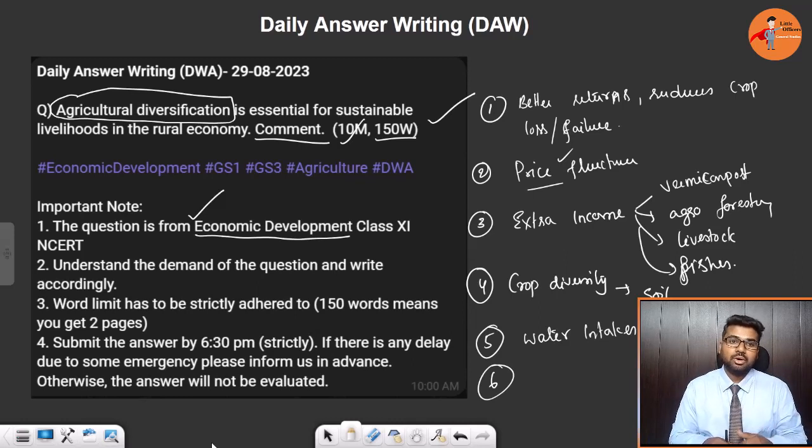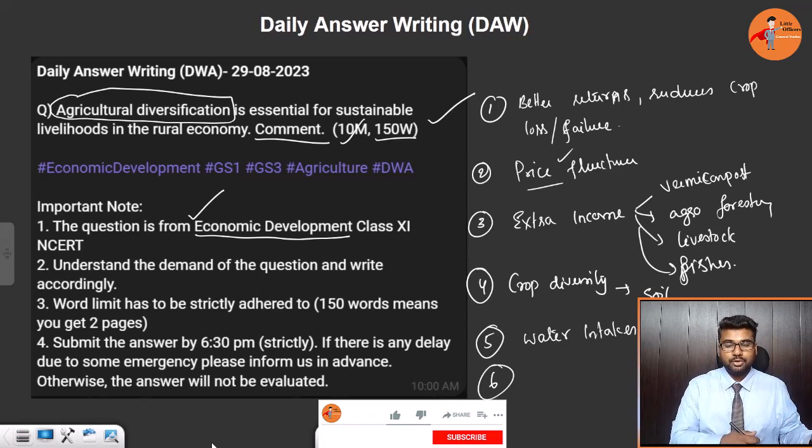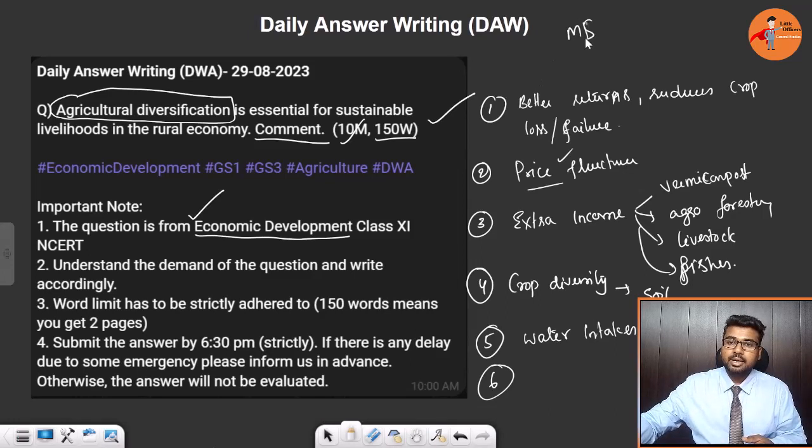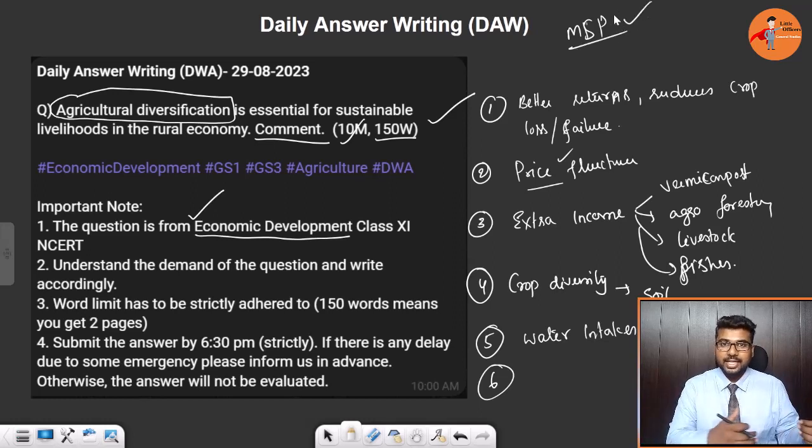In the conclusion, you can write a way forward, saying that the government is taking the right steps. What are the steps? For example, crop diversification incentivized through Minimum Support Price, MSP. This is one initiative where diversified crops are being given MSP, and farmers are encouraged to do that.